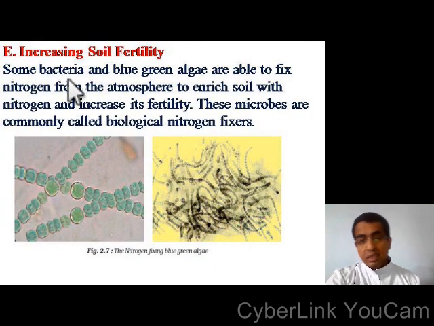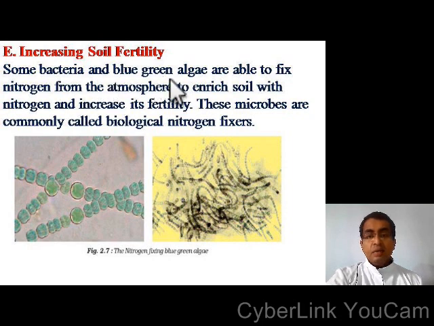The next use is increasing soil fertility. Some bacteria and blue-green algae are able to fix atmospheric nitrogen from the atmosphere to enrich soil with nitrogen and increase its fertility. These microbes are commonly called biological nitrogen fixers. They are able to fix the atmospheric nitrogen into the soil. So they are called biological nitrogen fixers.